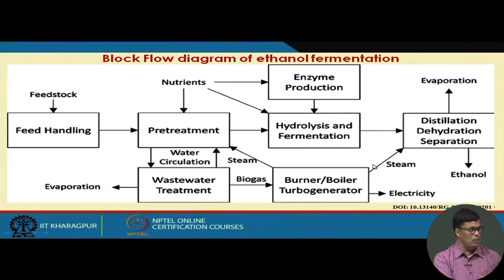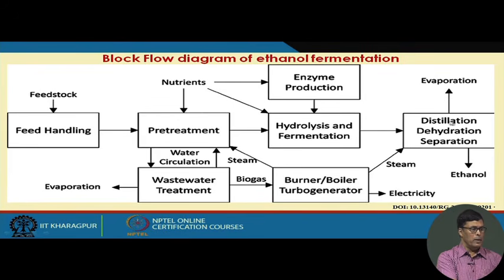Now, this is the block flow diagram of the ethanol fermentation process, how it takes place. This is the feedstock we put in, but we have to do the material handling. Then we do the pre-treatment process. I mentioned that in case of starch and cellulose we require pre-treatment, but in case of sugar cane molasses, we don't require much pre-treatment. Then this is hydrolysis or fermentation.